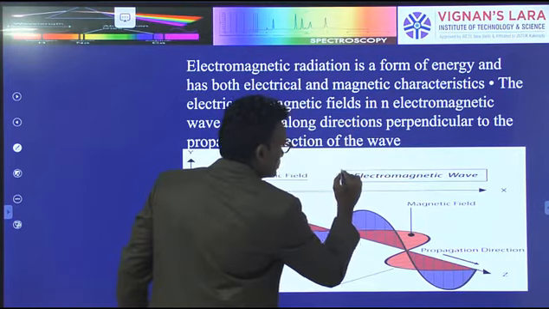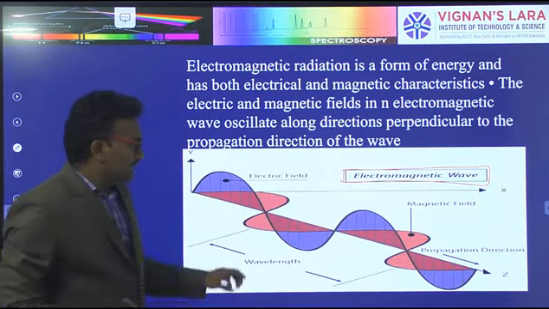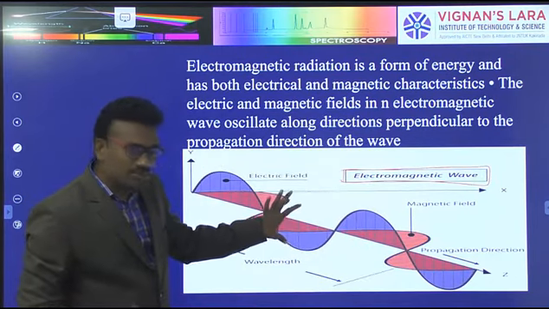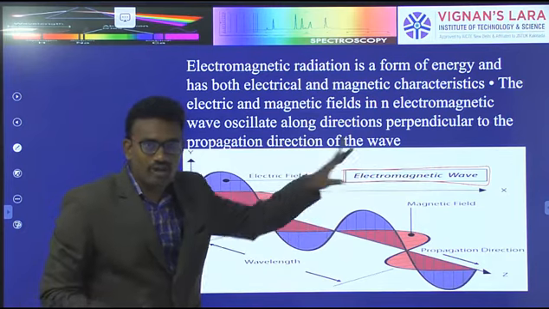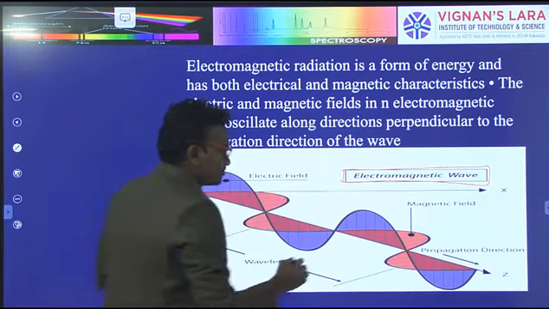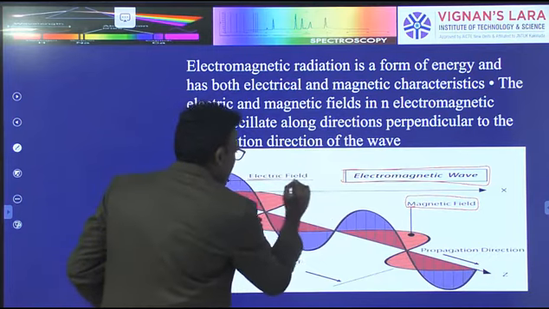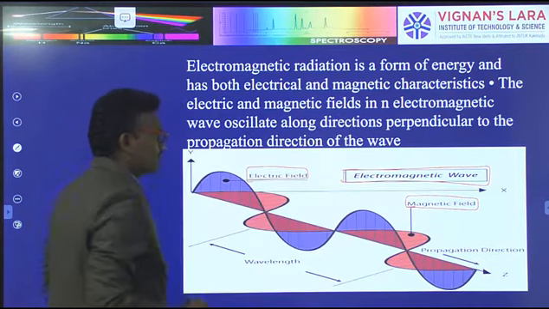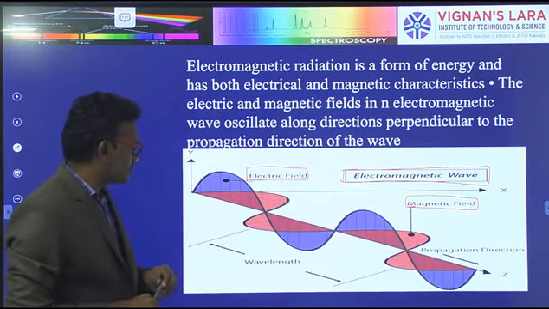The light contains electromagnetic waves, and waves are the combination of magnetic field and electrical field, both perpendicular to each other.